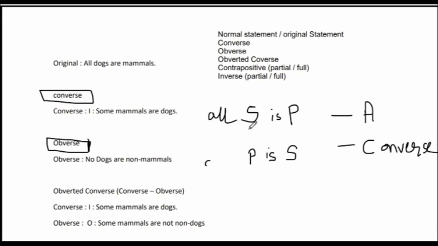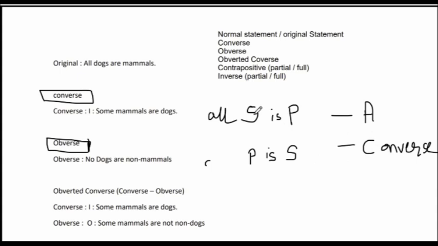And there is one more rule for converse for the A proposition type. First, this interchange applies for all types of propositions, whether you are doing it from A or E or I. For all conversion types, you need to interchange the subject and predicate in a converse.